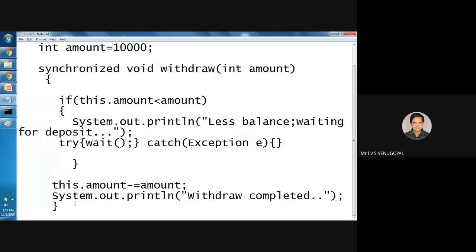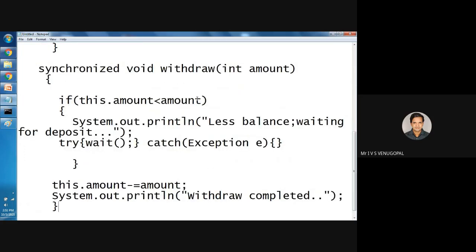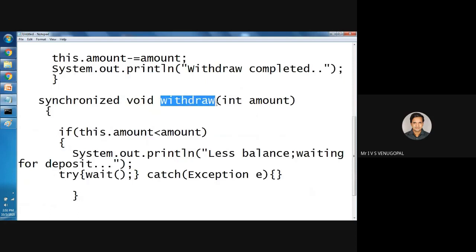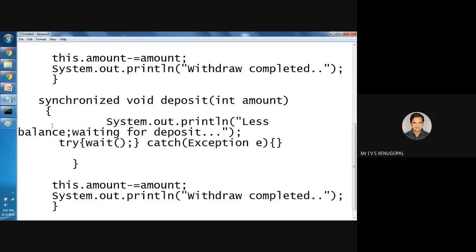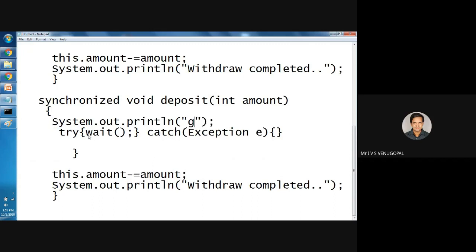Now I'll write the code for deposit. For example, consider deposit is being done by one thread, withdraw is being done by another thread. So how do these two threads communicate with each other? So deposit some amount, System.out.println going to deposit.